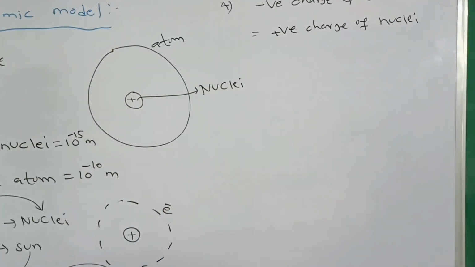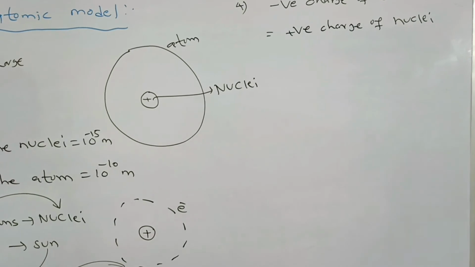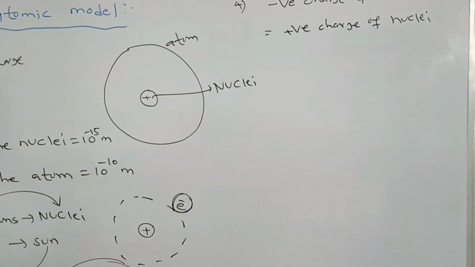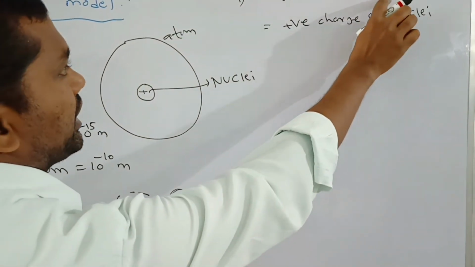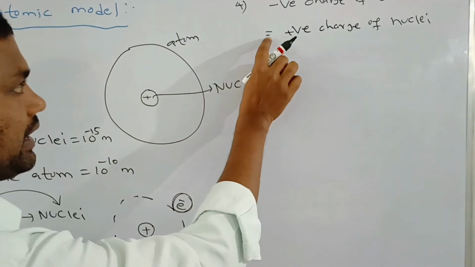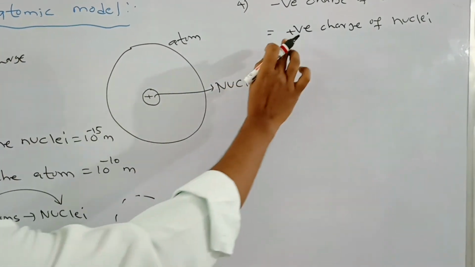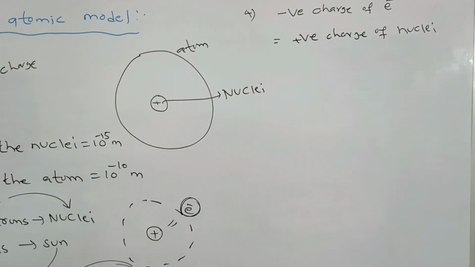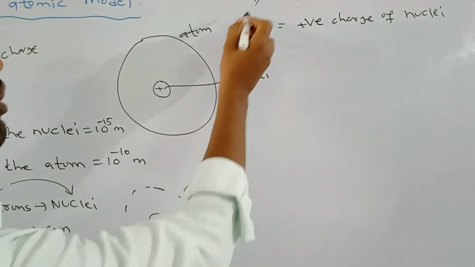So this is the fourth postulate. The total negative charge of the electrons is equal to the positive charge of the nuclei. So this is the fourth point.